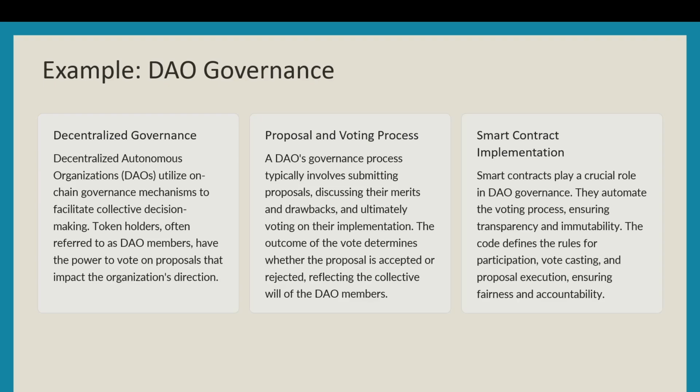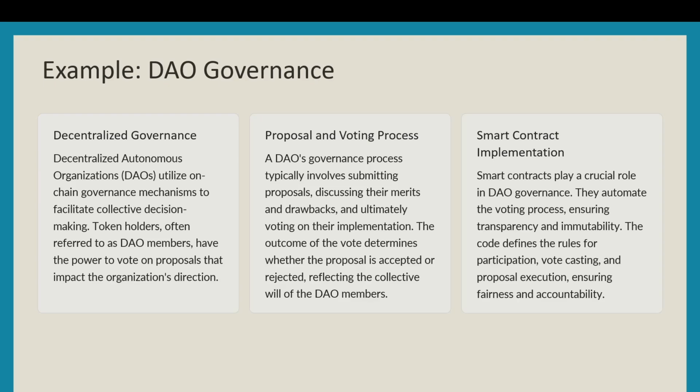Proposal and voting process. A DAO's governance process typically involves submitting proposals, discussing their merits and drawbacks, and ultimately voting on their implementation. The outcome of the vote determines whether the proposal is accepted or rejected, reflecting the collective will of the DAO members. Smart contract implementation.